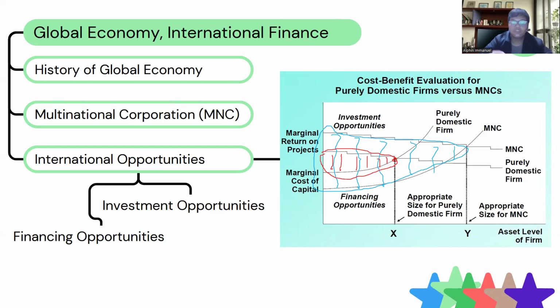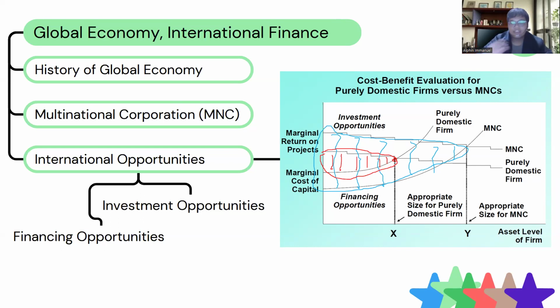As we see in the table below in this presentation, the investment opportunities of the MNC are broader than those of a purely domestic firm. It's also about the financing opportunities, which are broader and bigger than if you are a purely domestic firm.